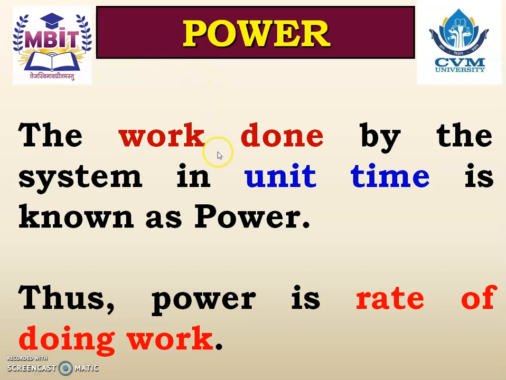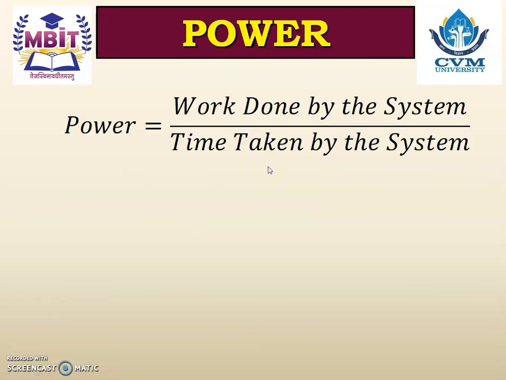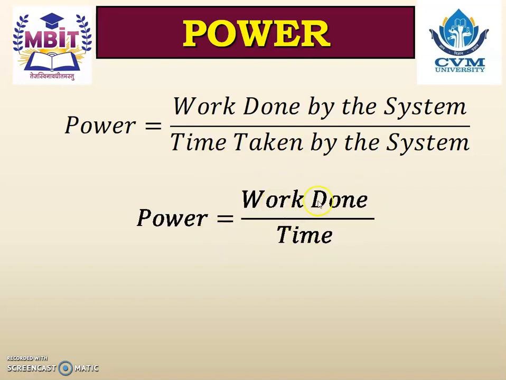Power. Work done by the system in unit time is known as power. It means power is the rate of doing work. As per the formula, power is equals to work done by the system divided by time taken by the system. So power is equals to work done divided by time. So power is equals to work divided by time.